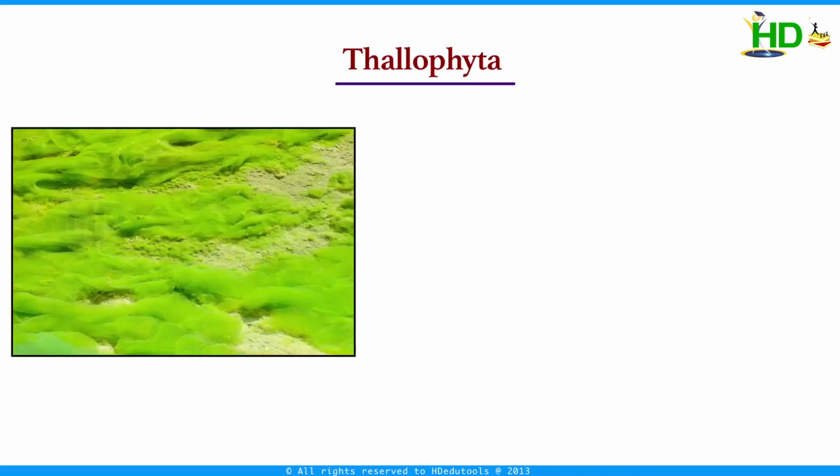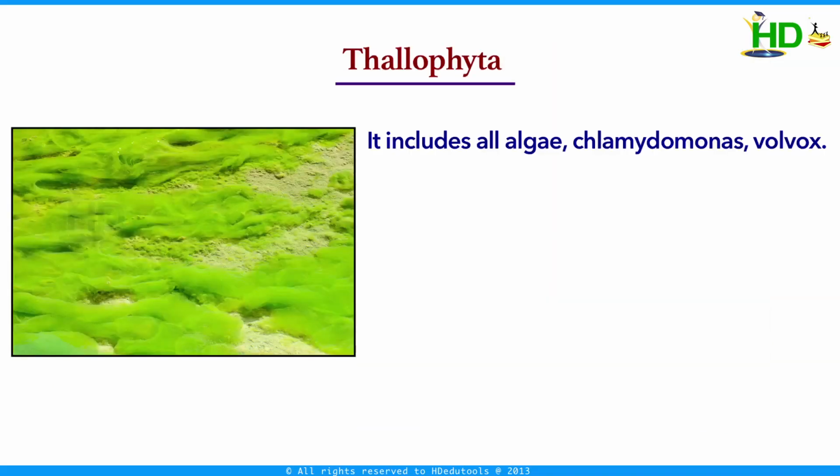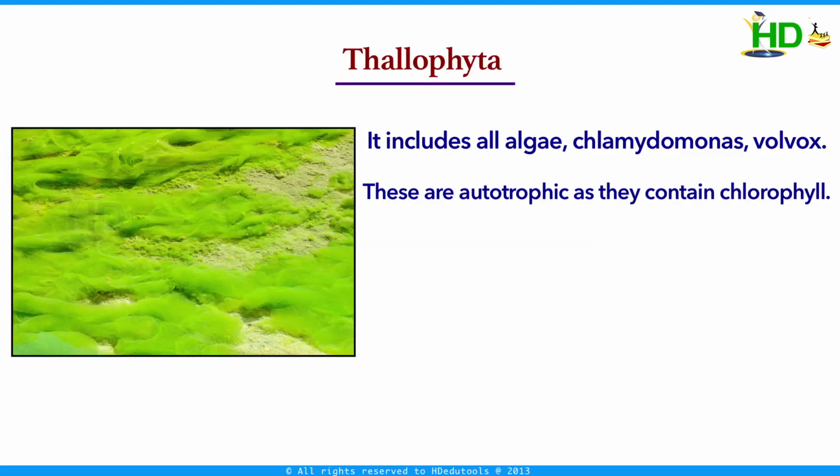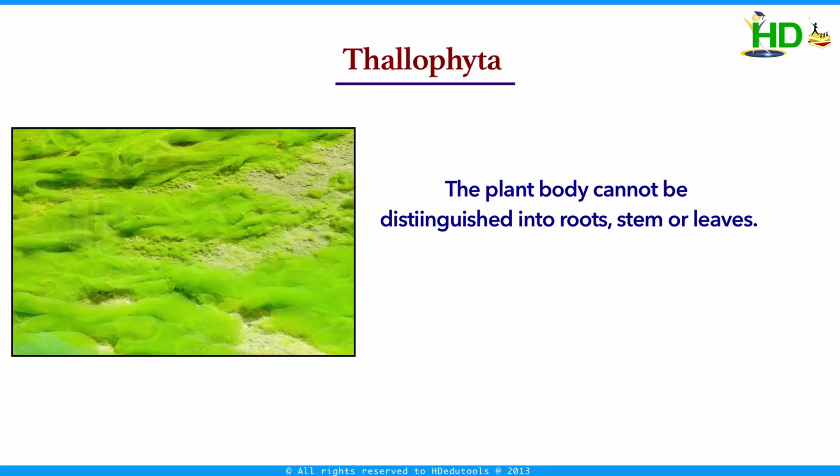Thallophyta includes all algae. Chlamydomonas and Volvox are the examples for this. These are autotrophic as they contain chlorophyll. They have a thallus-like body, that is, the plant body cannot be distinguished into roots, stem, or leaves. They are primarily aquatic. Aquatic means which lives in water.